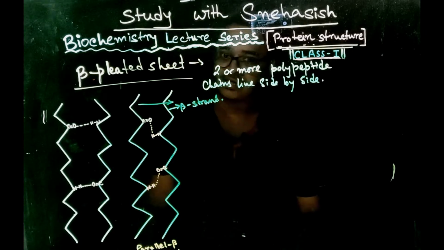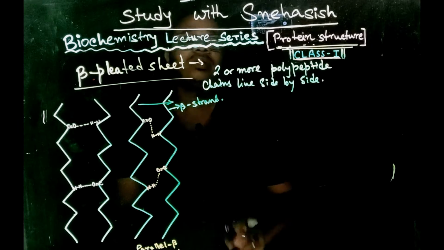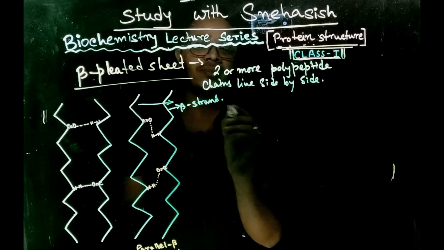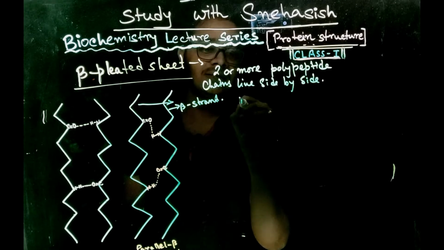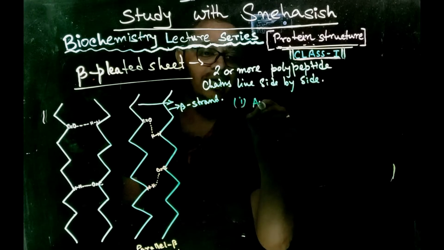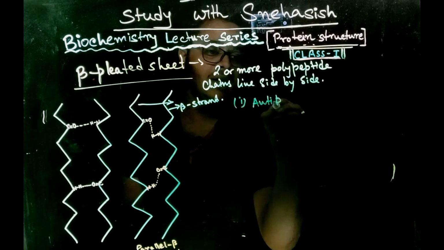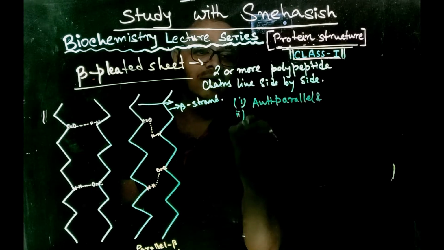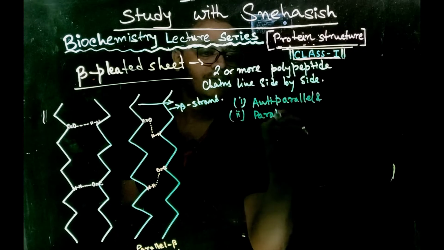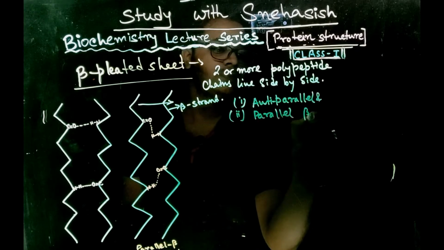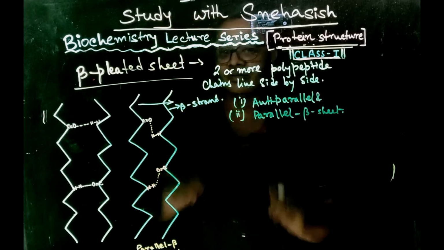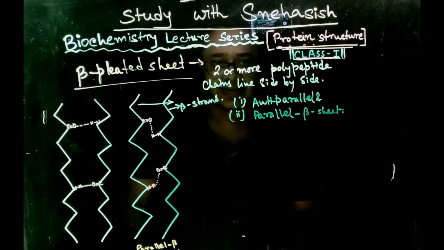These are beta strands. Now, just like the alpha helix, there are also two types of beta pleated sheet. One is the anti-parallel and the other is the parallel beta pleated sheet. Now what is the difference between parallel and anti-parallel?